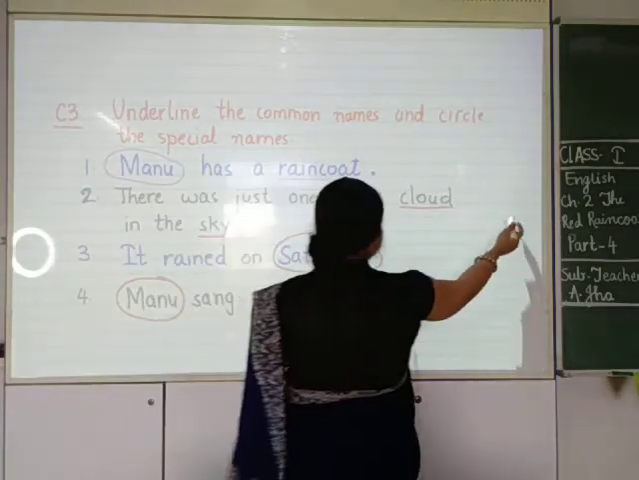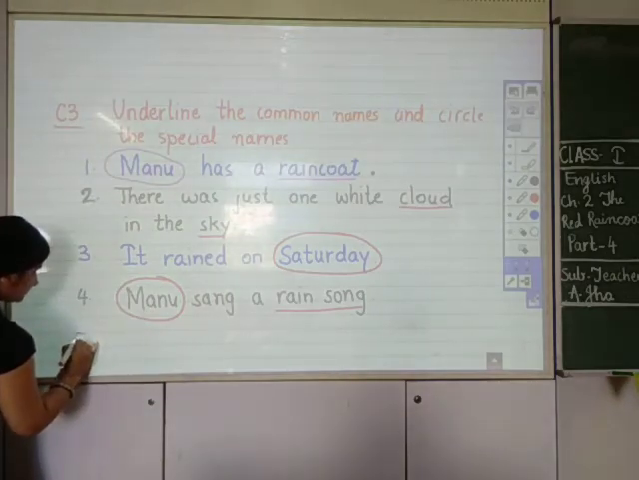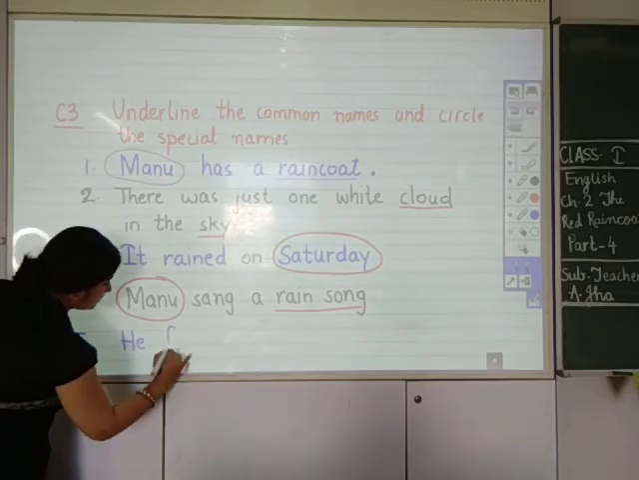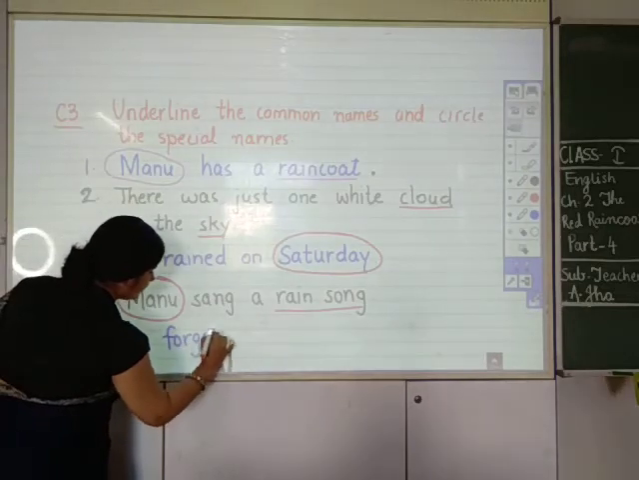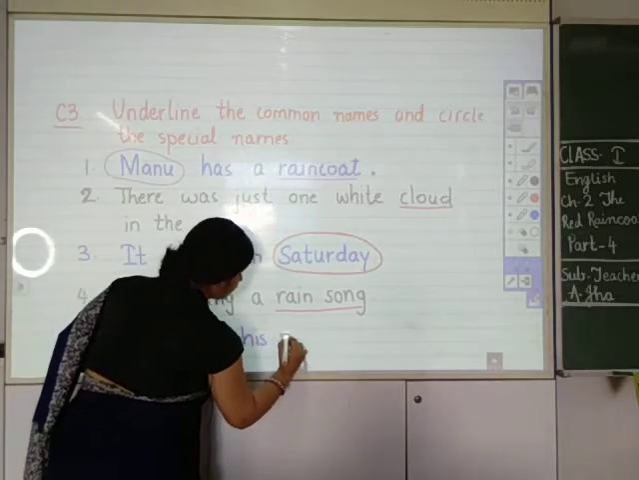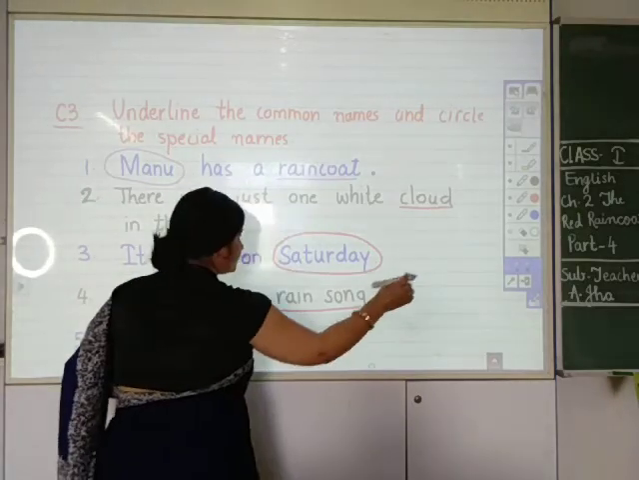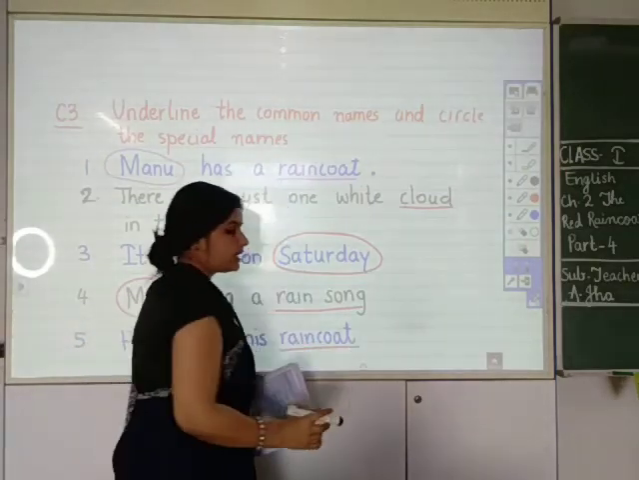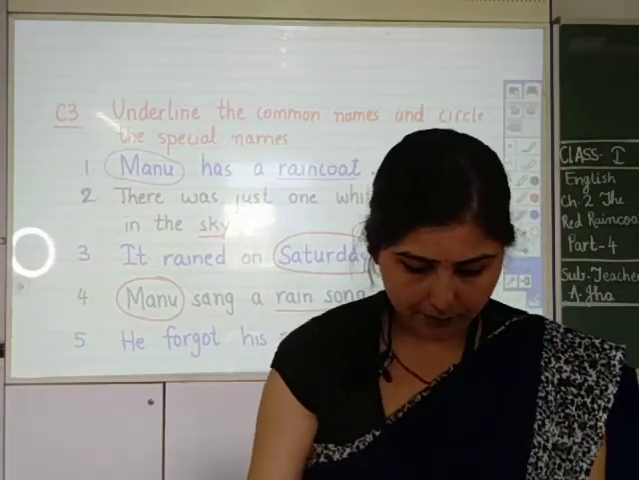Now the 5th one: He forgot his raincoat. मैम ने उसको क्या बताया था? Forget का मतलब होता है भूल जाना. Likewise, forgot means भूल गया. He forgot his raincoat. वह अपना raincoat भूल गया. So here raincoat is a common name. So here we have ended the exercise up to C3.